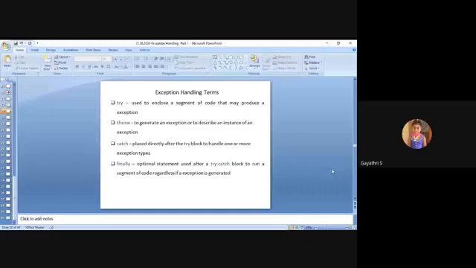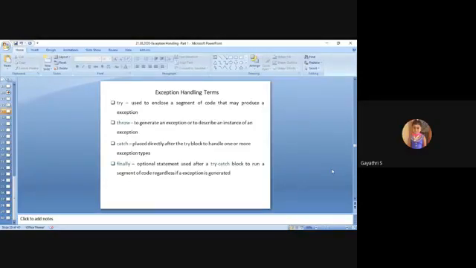Next, finally, which is an optional statement. You may include the finally block or you may not. It is used after a try catch block to run a segment of code regardless of whether an exception is generated.